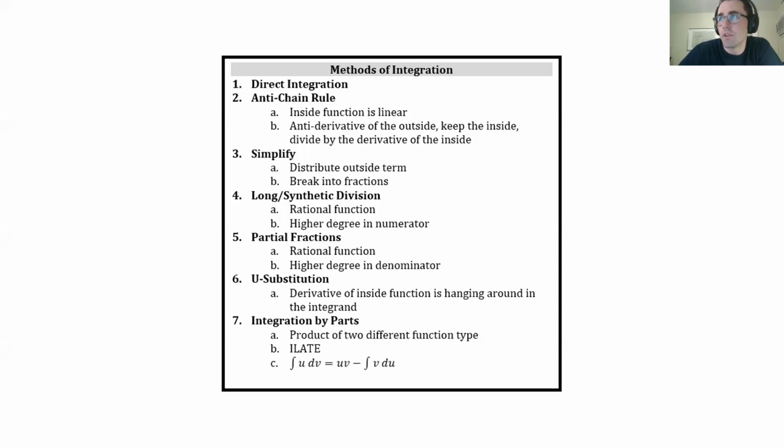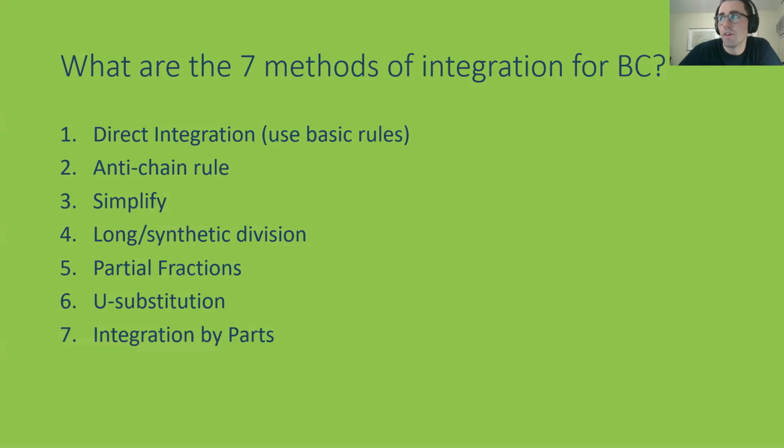Second part, methods of integration. Here is when to apply them, and then some key formulas you might need to know. I would pause the video, check those out. I have a few check for understanding questions on the next page. So what are the 7 methods of integration for BC? Direct integration, anti-chain rule, simplify, long synthetic division, partial fractions, u-sub, integration by parts.